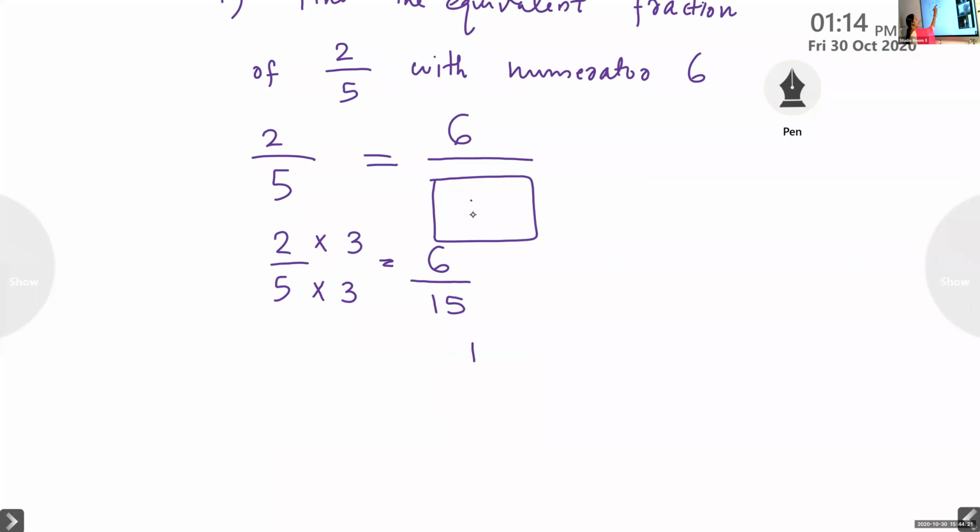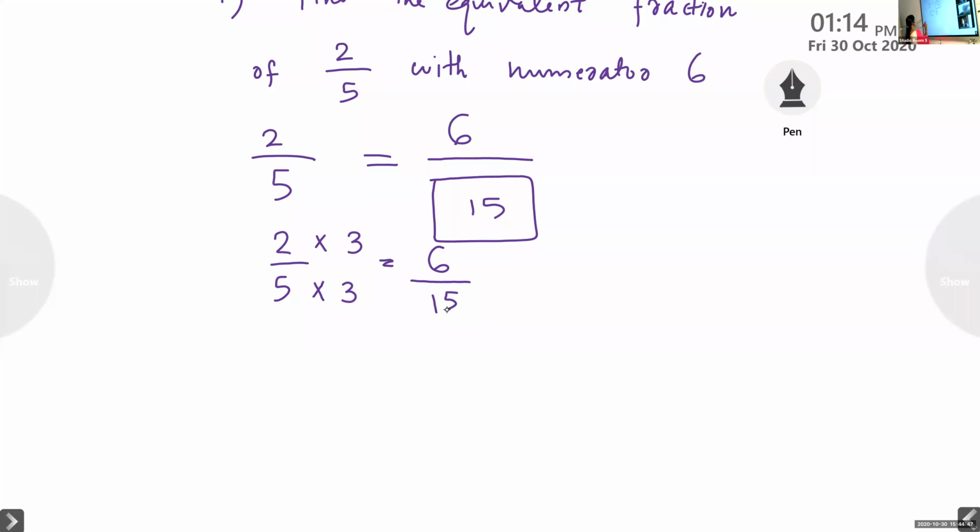So you have to find the connection between the given numerator and the earlier numerator, and the same connection you have to apply to the unknown value. Clear? Yes, ma'am. So you can write it. It is a very easy and very important question also.